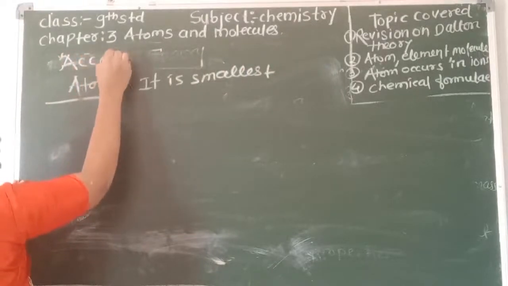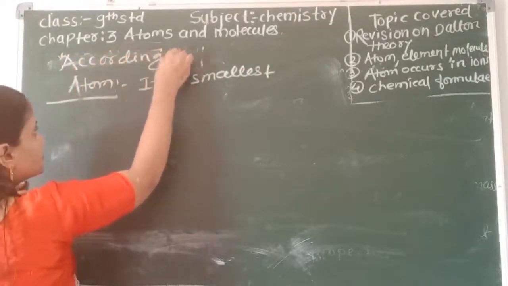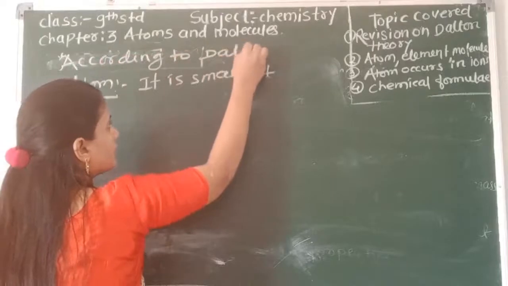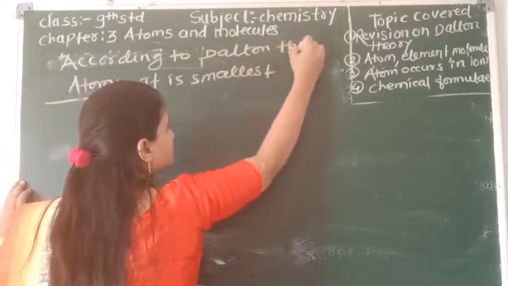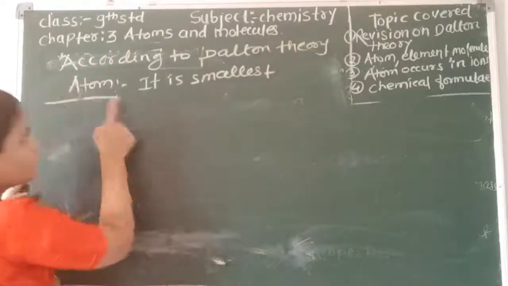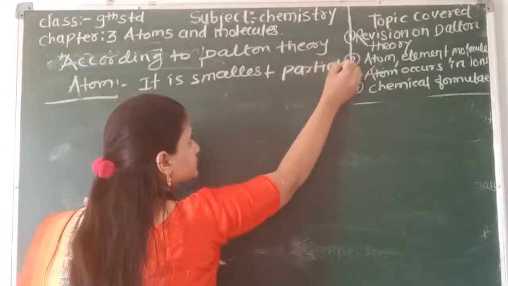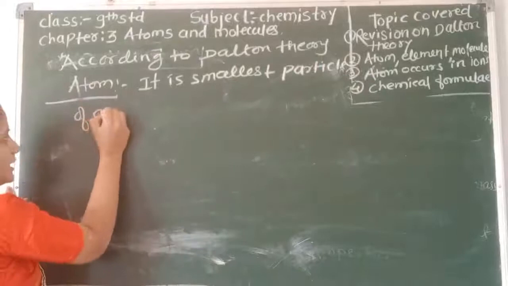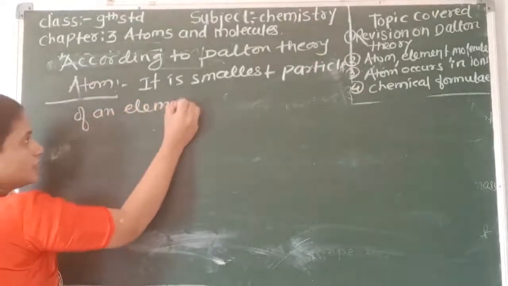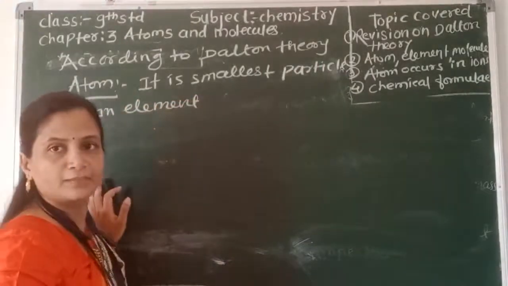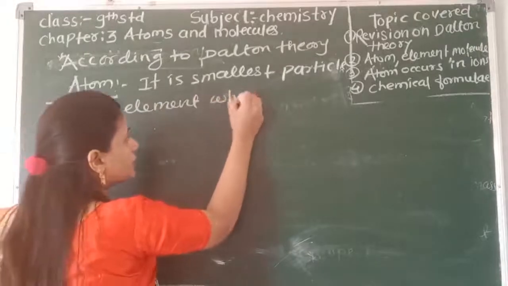According to Dalton's theory, atom is the smallest particle of an element which is not further divided.